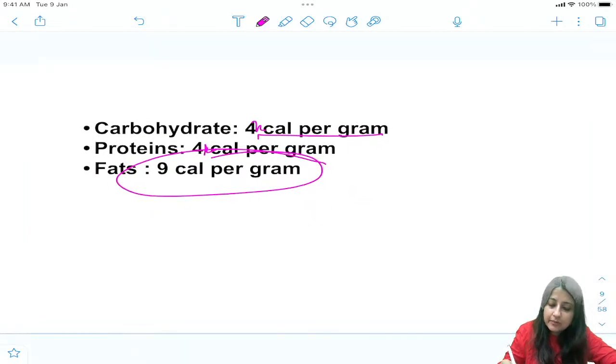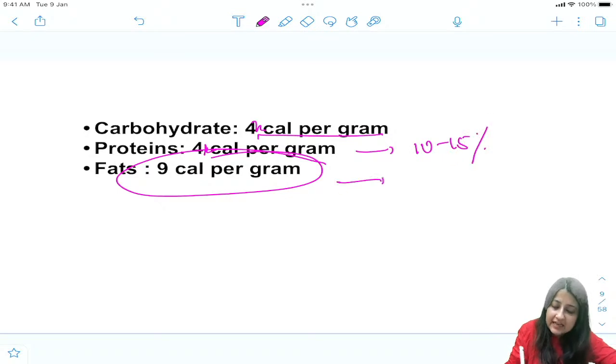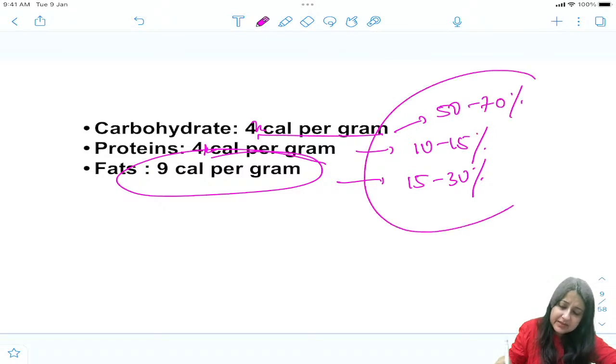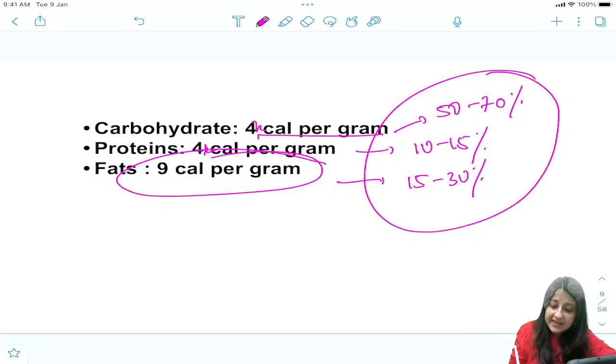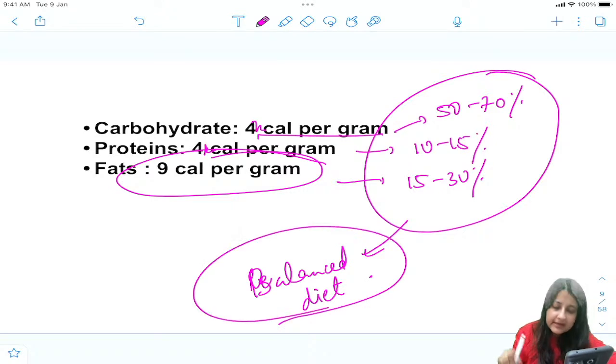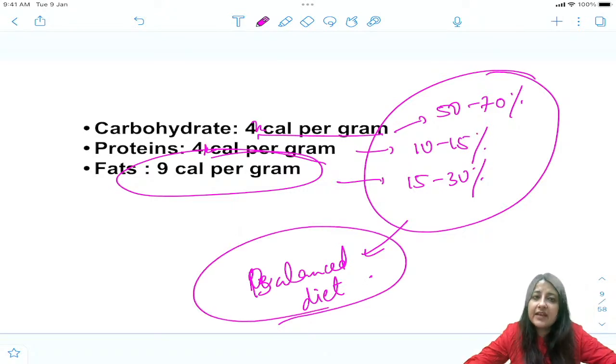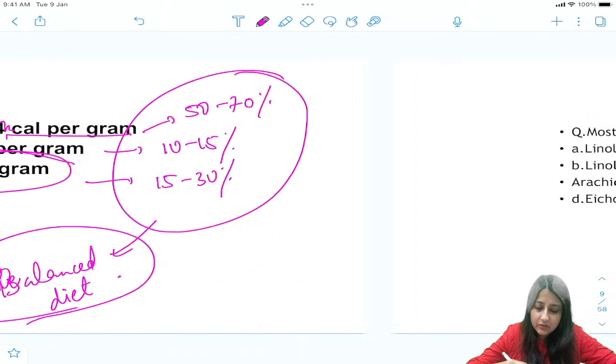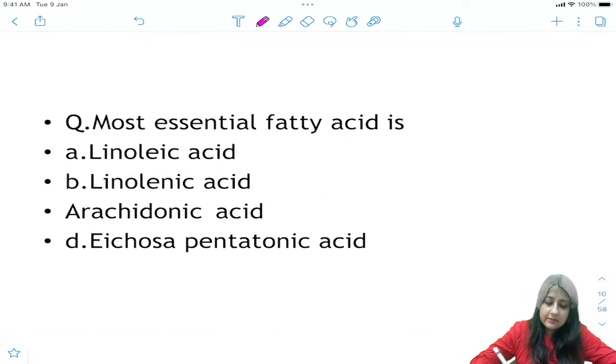Now how much should be the proteins in your diet? If you remember, 10 to 15%, fats 15 to 30%, carbohydrates 50 to 70% should be in our diet. If it is so, this is what is known as a recommended, balanced diet. This is a very important question that comes. All right, next, just simple PYQs.